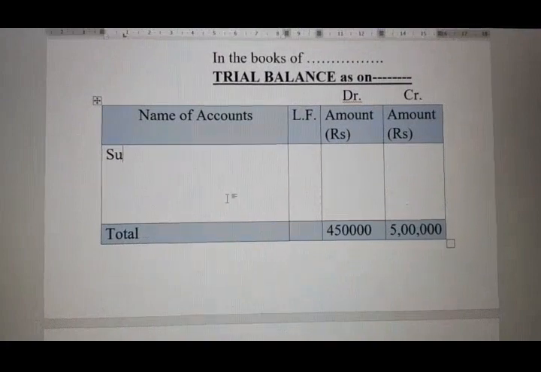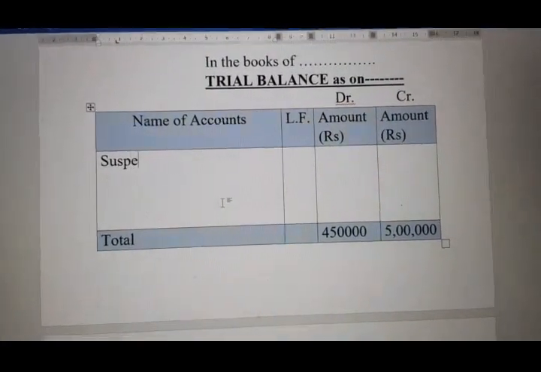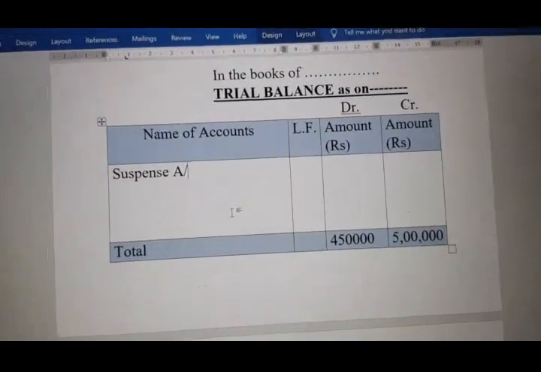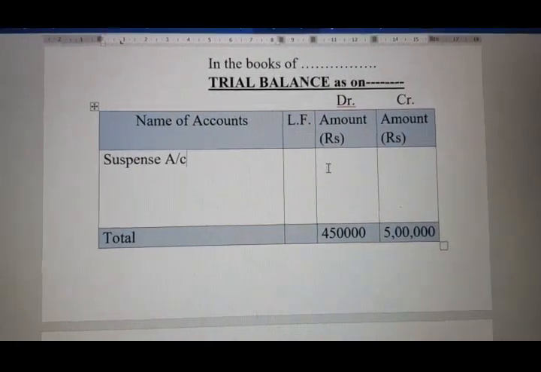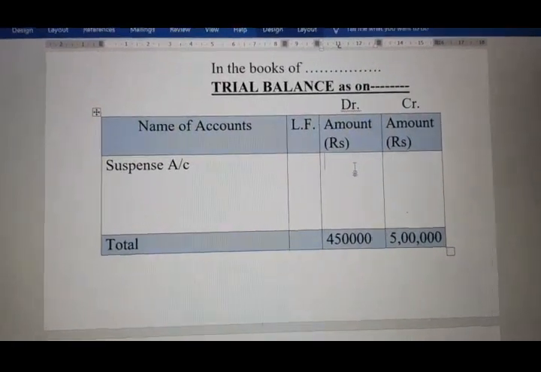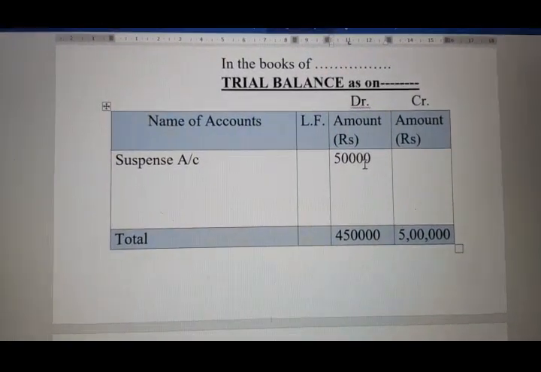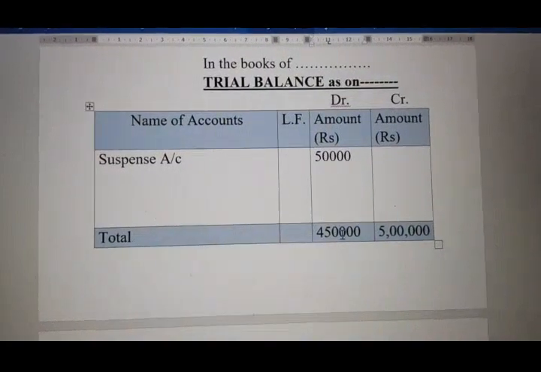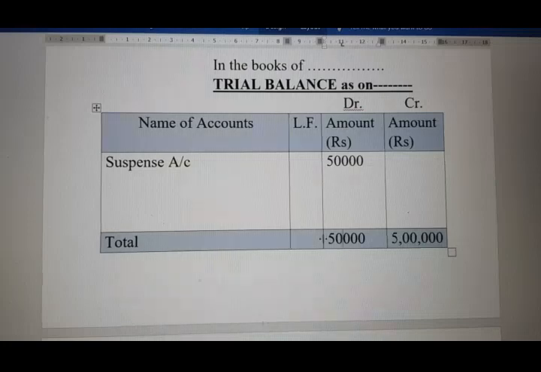Suspense account means there is some problem, and our trial balance is not tallying. So we write the suspense account like this, and the deficit is 50,000. The suspense account will come to the debit side, so we write this 50,000 here, and then the total will tally again to 5 lakh. Understood?